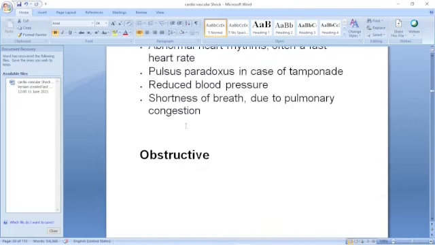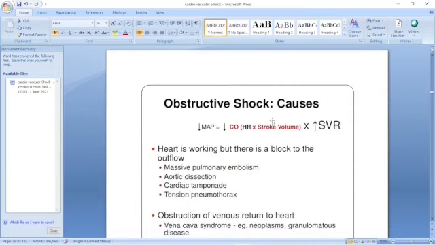Now there is another, third type of shock, the obstructive type of shock. There may be reduced mean arterial pressure and reduced cardiac output, because cardiac output is heart rate into stroke volume, and blood pressure is cardiac output into systemic vascular resistance. This is the formula. The pump is working, but something blocks the outflow. What will be the cause?